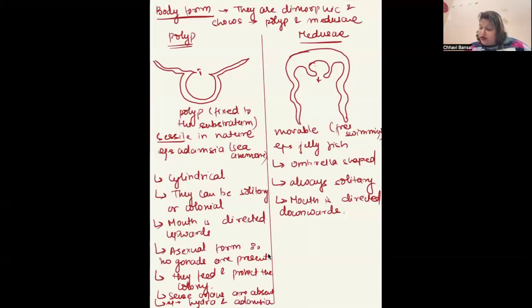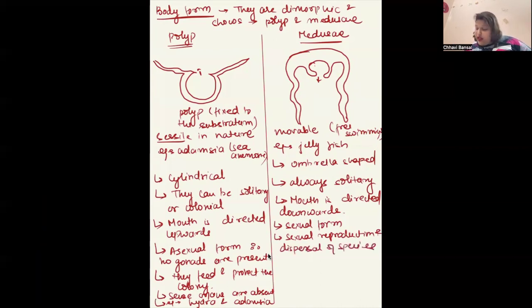Fine. Here, these are the sexual forms, means they will have gonads. They will reproduce sexually. The mating of the gametes will take place. So they are the sexual form. They do sexual reproduction and dispersal of species.